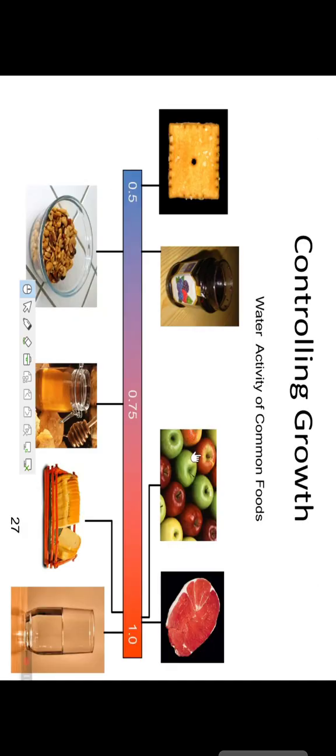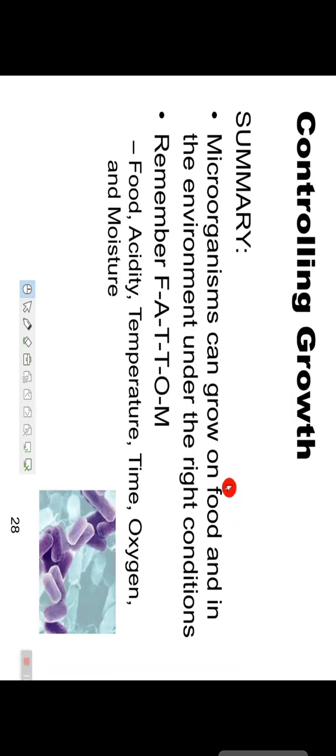This all are controlling growth, water activity of common food. Now, what are the controlling factors from which we can control the activity of the microbes? That is FATTOM.